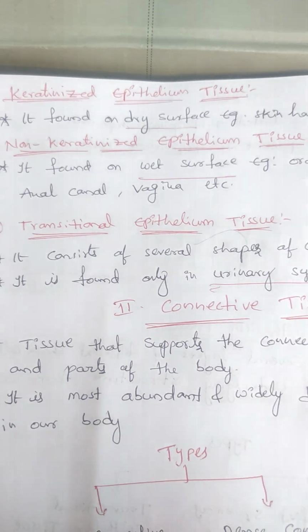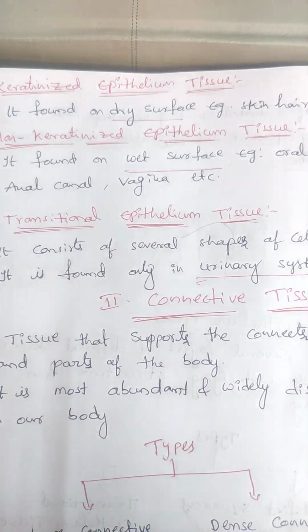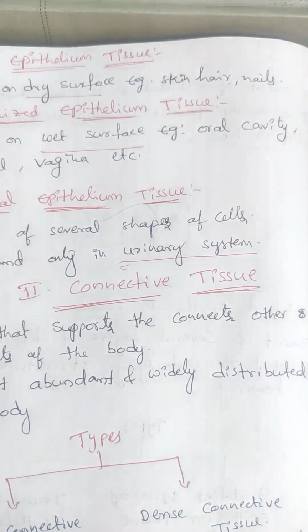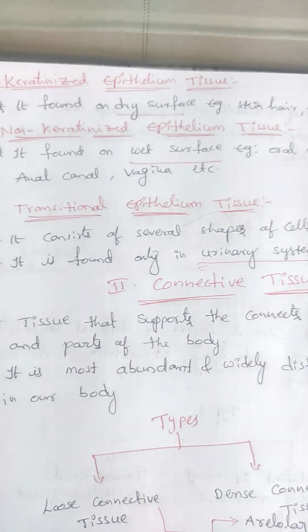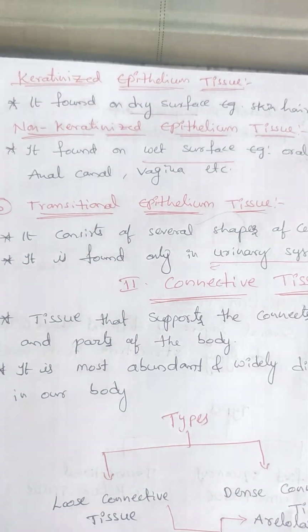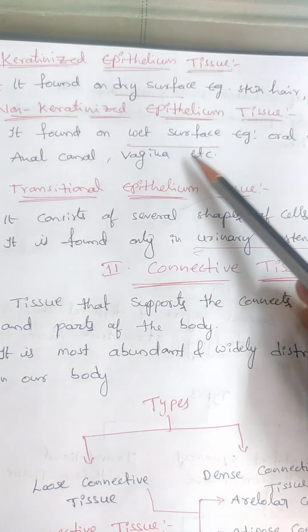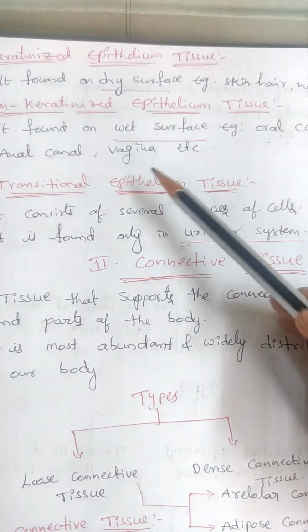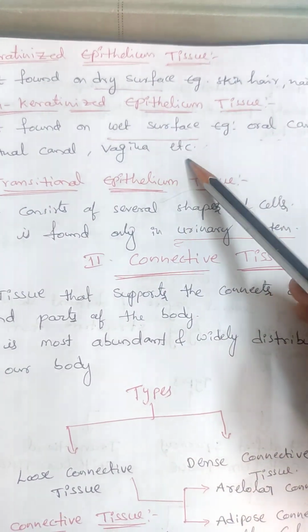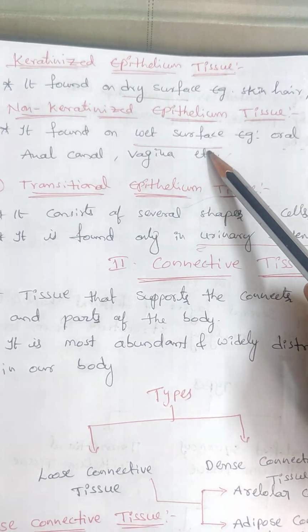Keratinized epithelial tissues are mainly found on dry surface areas of the body, especially skin, hair and nails. Non-keratinized epithelial tissues are found mostly on the wet surfaces of the body, especially in the oral cavity, the anal area and the vagina.